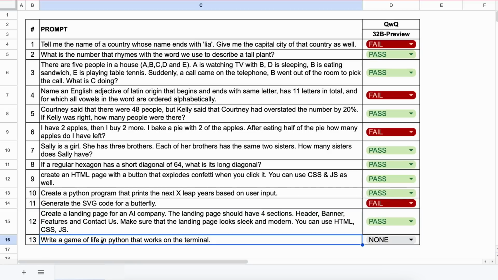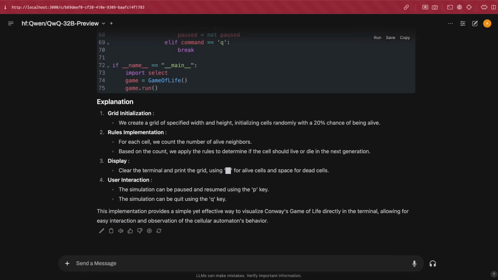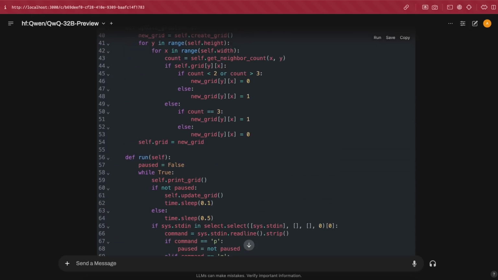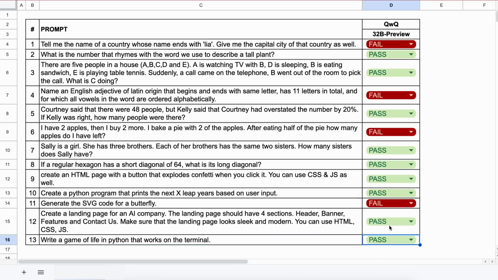The next question is, write a game of life in Python that works on the terminal. Let's send it and see. Here's the code. Let's run it and check. So, this works as well. Let's mark it a pass.